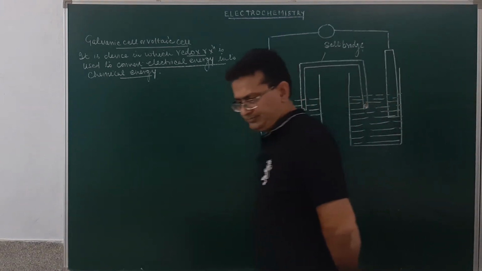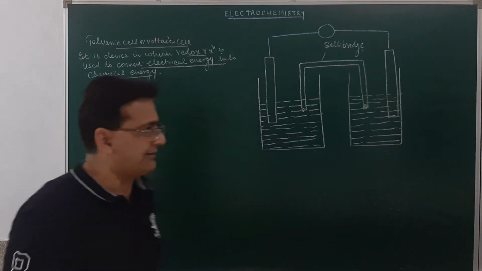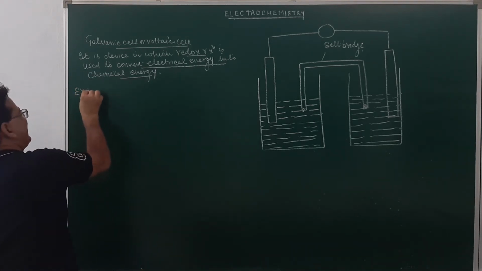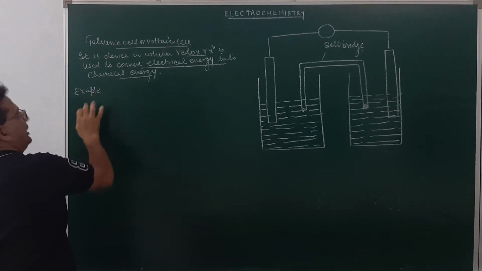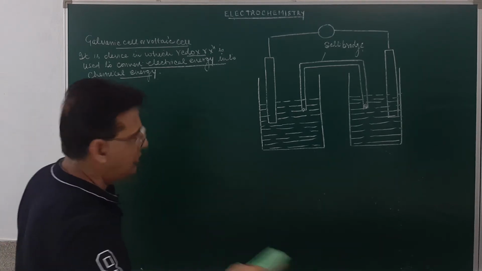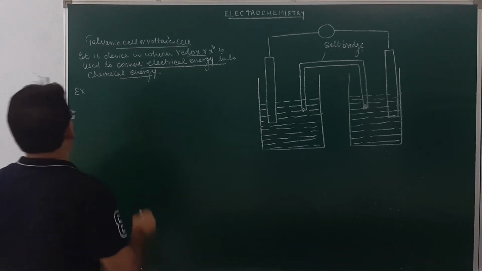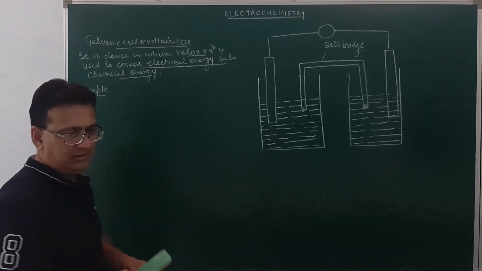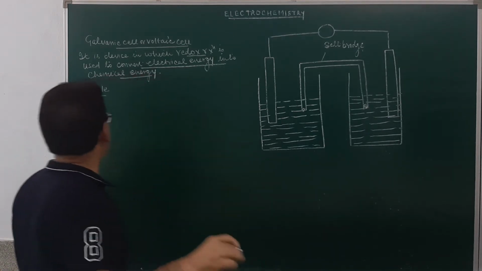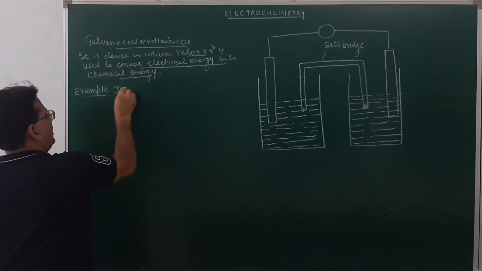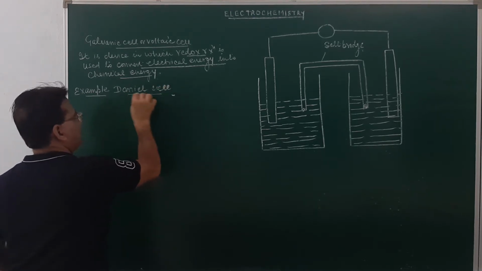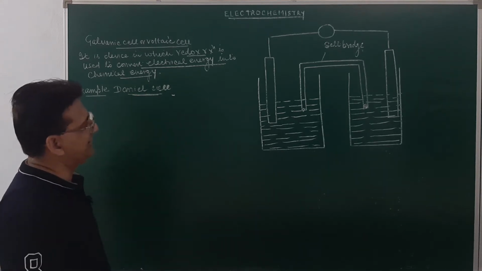The example which we have to discuss in the syllabus for this is a Daniell cell. What example we have to go for? It is a Daniell cell. So, the example of this will be a Daniell cell. This is the example we have to do, and we have to study this part of the chapter through the Daniell cell.